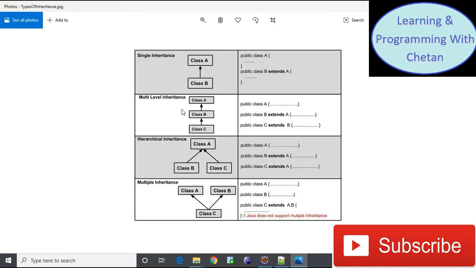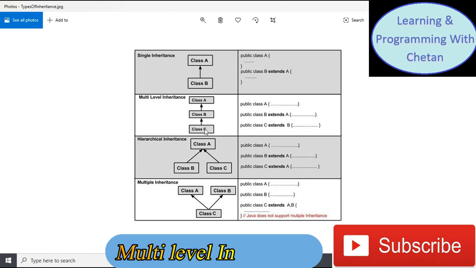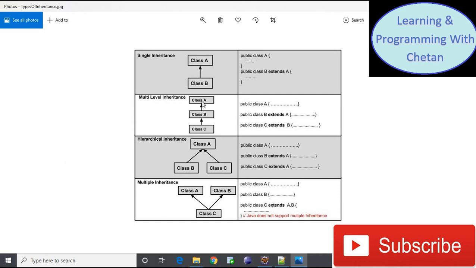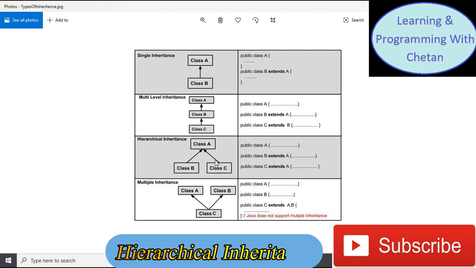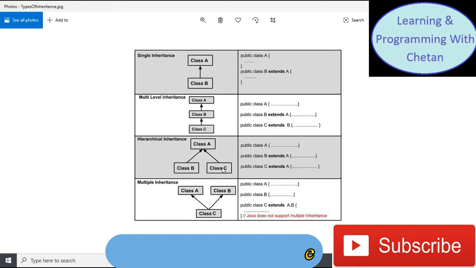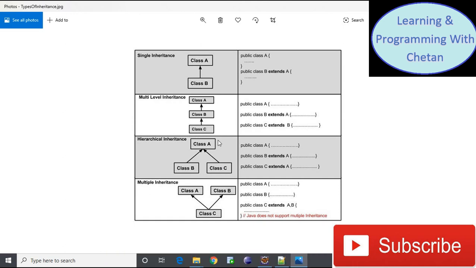Next we have multi-level inheritance. We have three classes, class A, class B and class C. Class C is extending class B and class B is extending class A. This is known as multi-level inheritance. The next one is hierarchical inheritance, which means that multiple classes have the same parent class. Here you can see that class B and class C have the same parent, class A. In this program, class B is extending class A. Similarly, class C is also extending class A. So this is known as hierarchical inheritance.